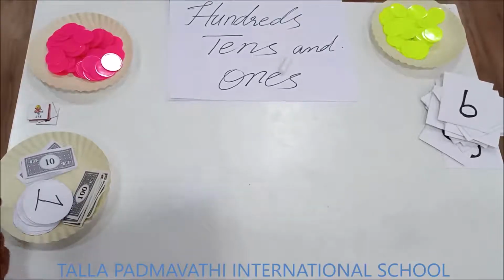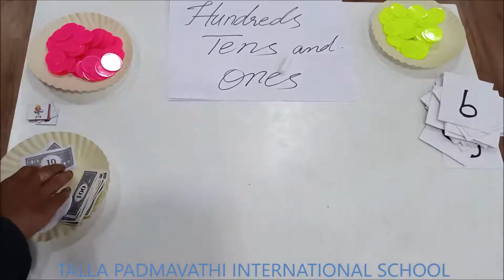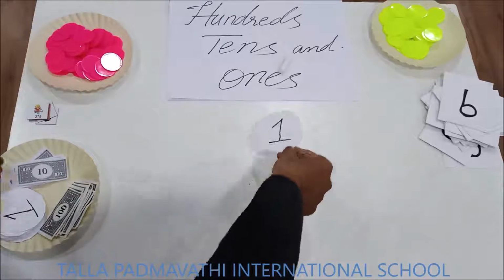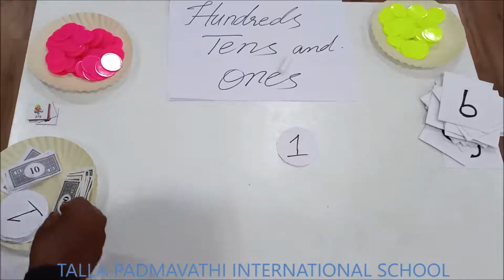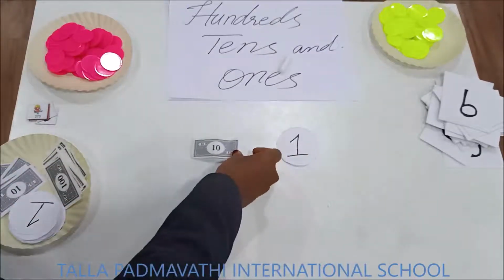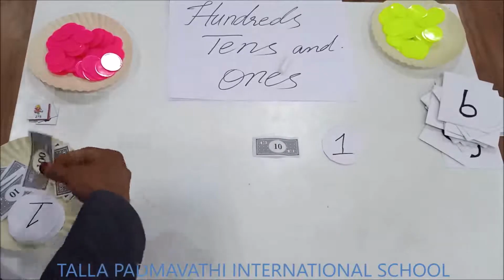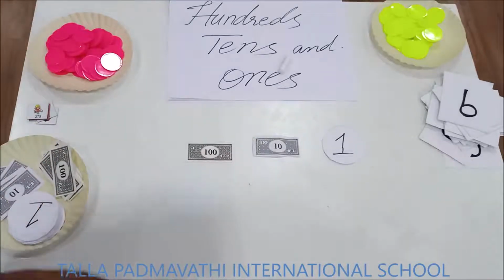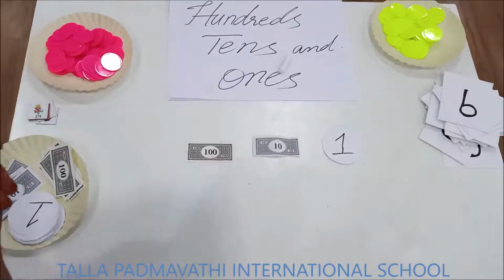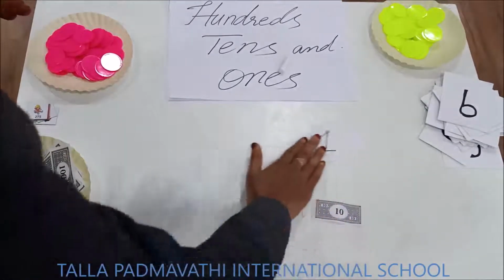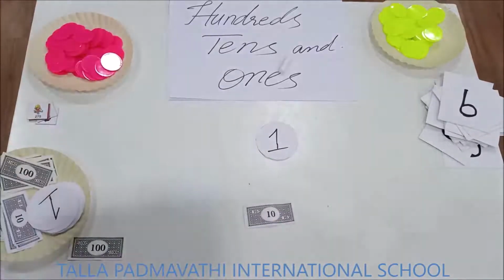Now let us see how hundreds, tens and ones are formed, children. So ones means 1. Shall I consider it as 1 rupee? 1 stands for 1 rupee. Can I take a 10 rupees note for the representation of tens? Yes. Ones, tens. 100 I am representing by a 100 rupees note. So ones, tens, hundreds. Now the question is, children, how many ones form a 10?